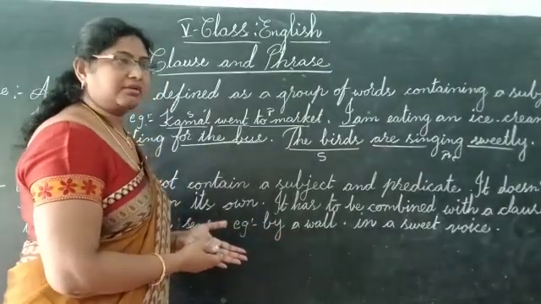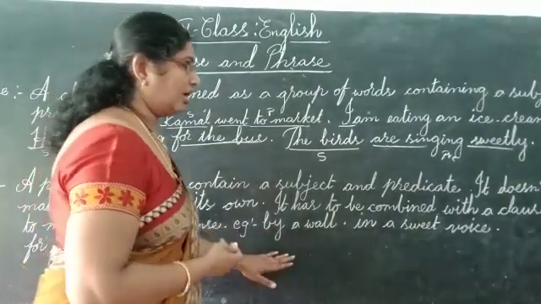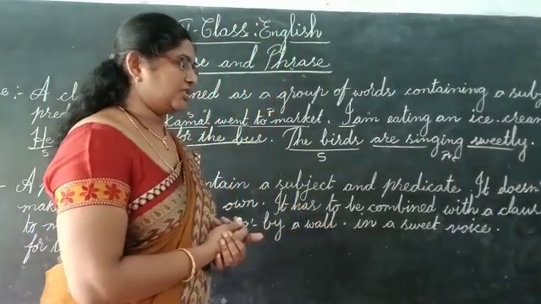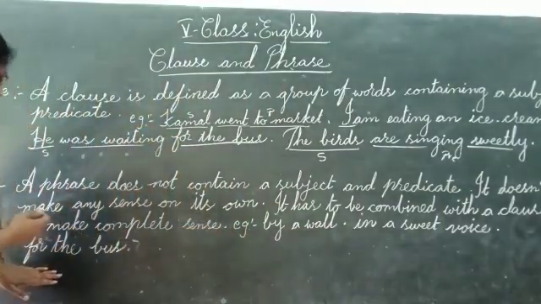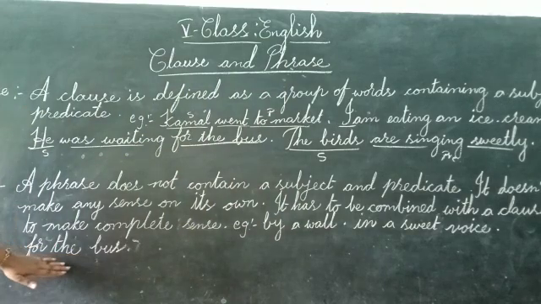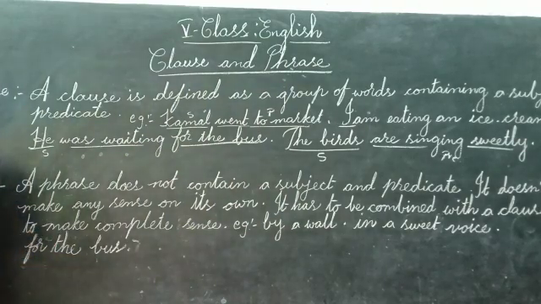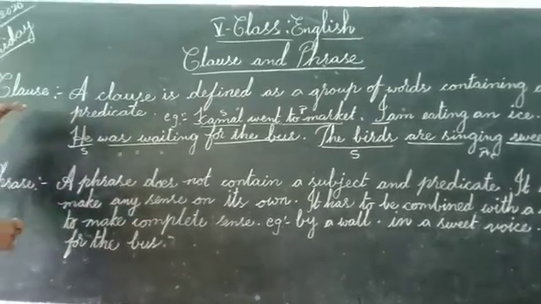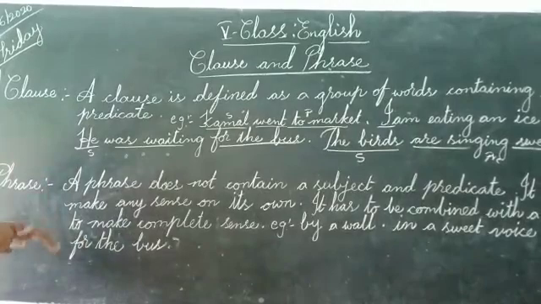What is there? By a wall. Or in a sweet voice. What is that sweet voice? Then, for the bus, it is only one half of the part of a sentence. It won't give full meaning. When we join this one with a subject or with a clause, then it becomes the full sentence, or it makes complete sense.